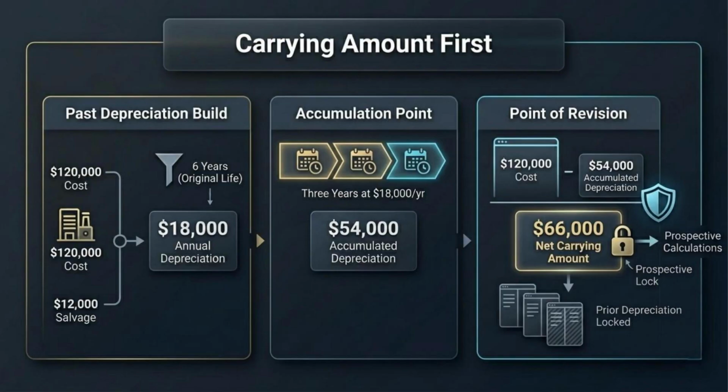After 3 years, accumulated depreciation is $54,000. Therefore, the net carrying amount is $66,000. That 66,000 is our starting point. Notice carefully. We do not restate the earlier $18,000 depreciation charges. Those prior entries stay as recorded.